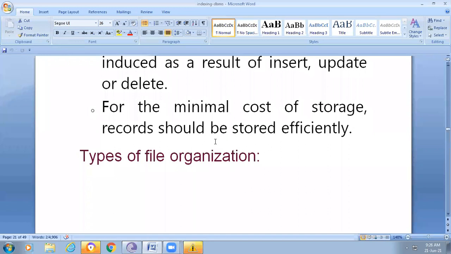Okay, so for minimal cost of storage, records should be stored efficiently. That means we are using less cost for maintaining the data storage. At the same time, we are easily retrieving the data and we are not forming any duplicated data when we are using the files.